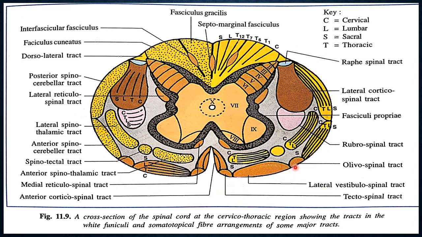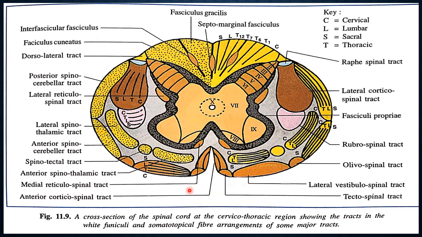Now the intermediate fibers are ascending: the anterior spinothalamic, spinotectal, and spino-olivary.